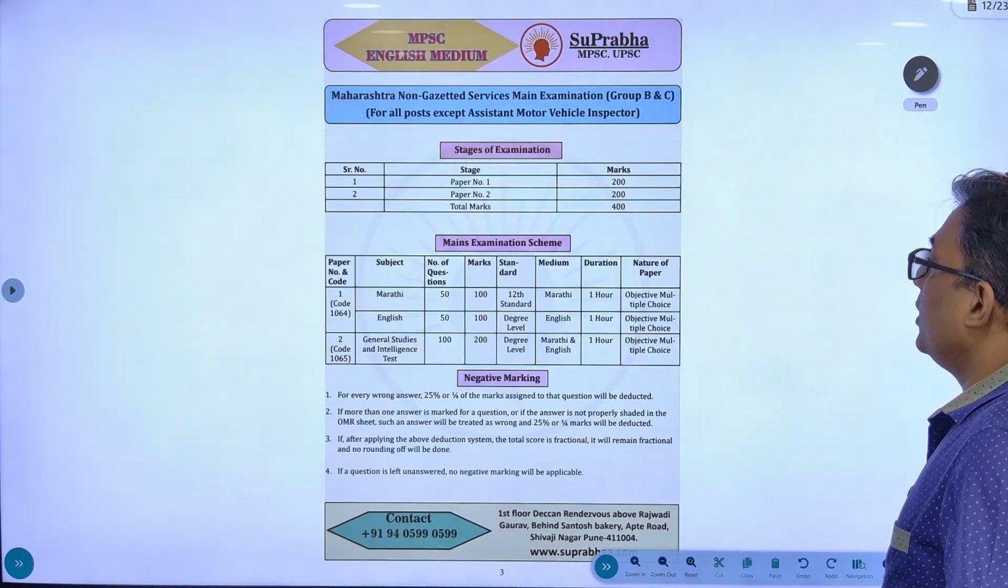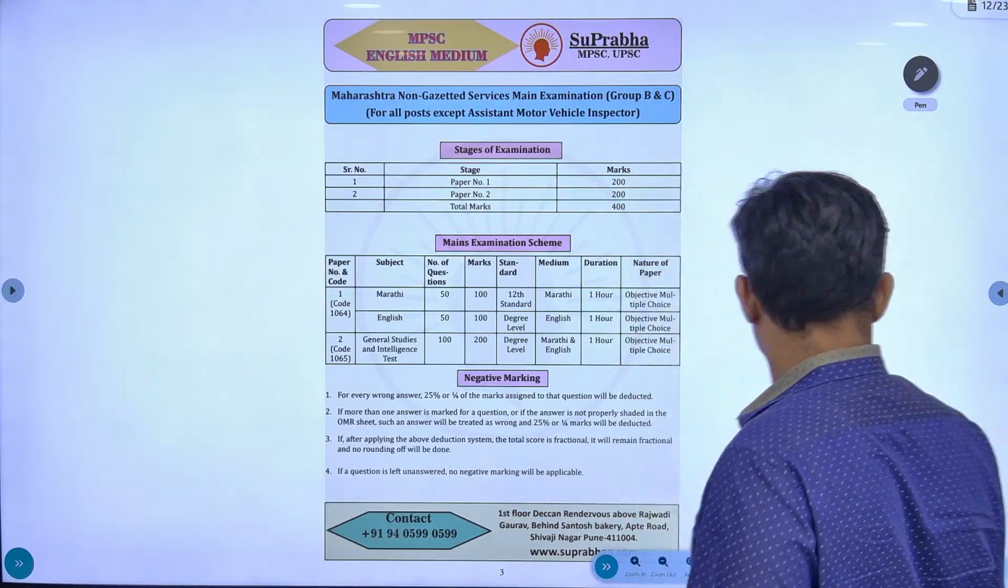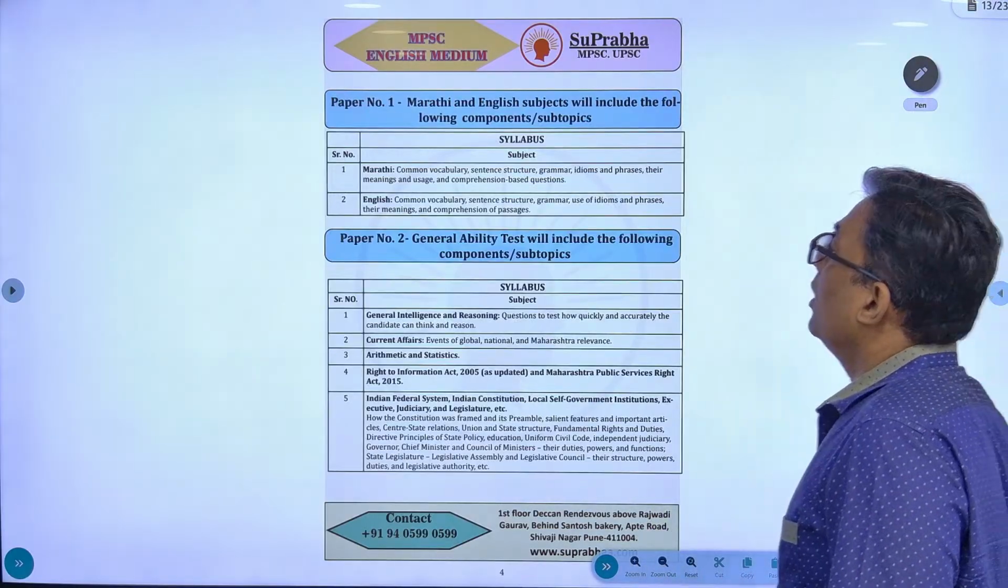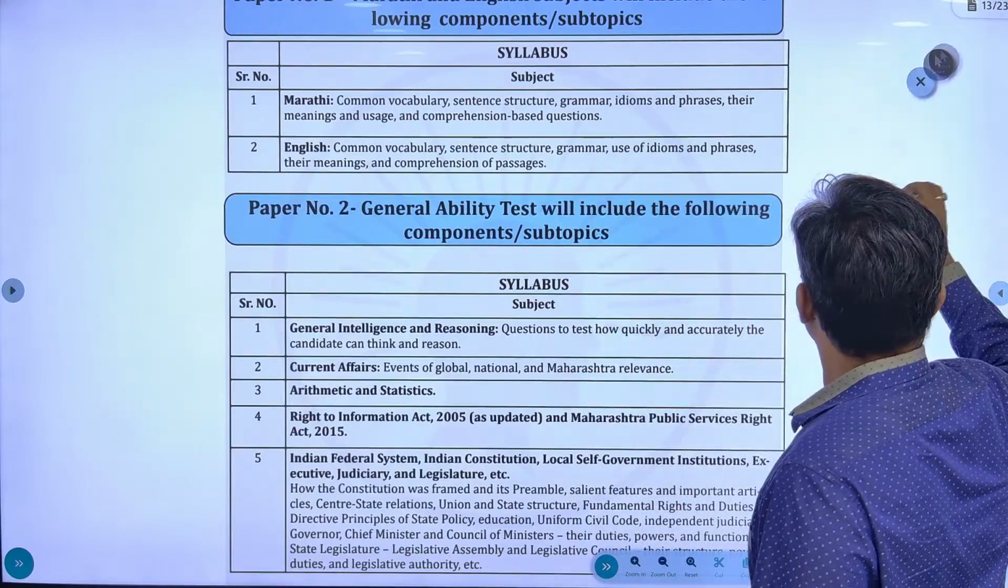So moving ahead, this is the prelims part. Let's come to the mains part. So the mains part, this is what it is. I have told you the mains part. What is the syllabus for mains?